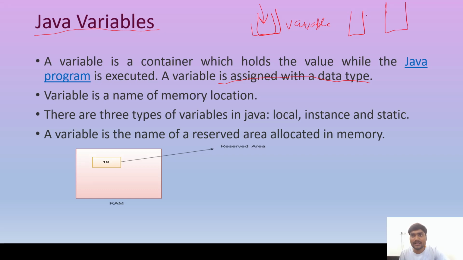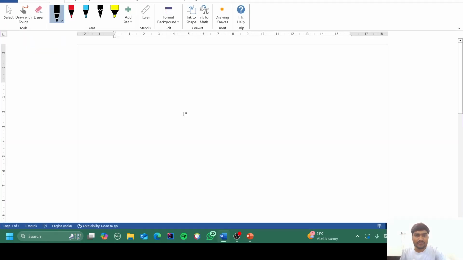Now a variable is assigned with a data type. What does it mean? The size of the variable may differ, like the value which we are going to insert into this variable can be different. Suppose we are writing 1, or 1 1 1 1 1 3. When the value of the variable is too much, then we have to assign a different data type to each variable. So a Java variable is nothing but a container, and we will assign a value to it.